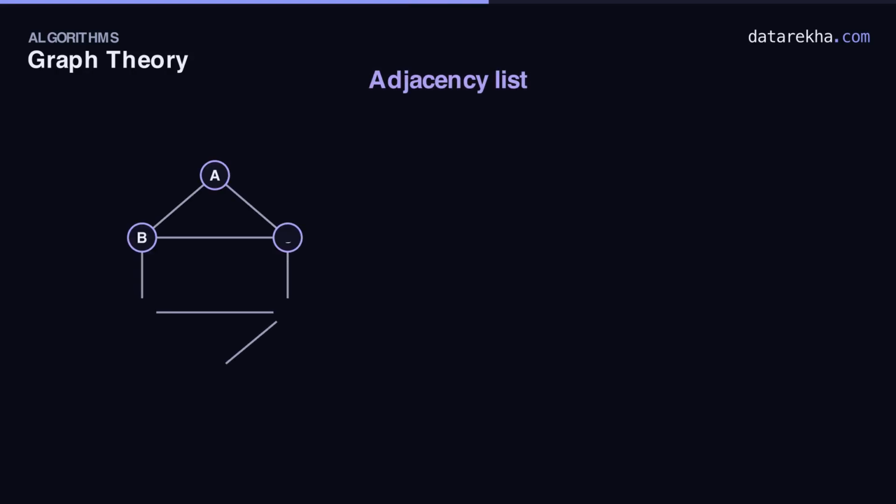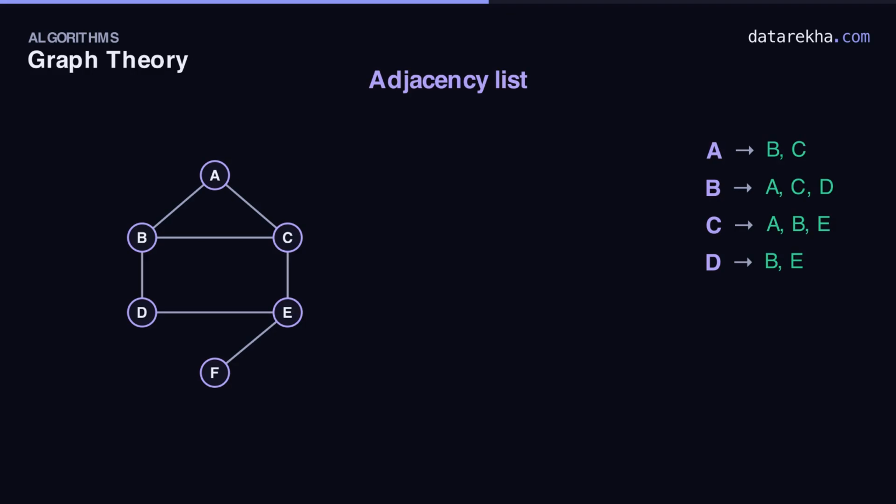The second way is leaner, an adjacency list. Instead of a full grid, each vertex just keeps a list of its own neighbors. Read it straight off the picture. A's neighbors are B and C. B connects to A, C, and D. C to A, B and E. D to B and E. E to C, D and F.